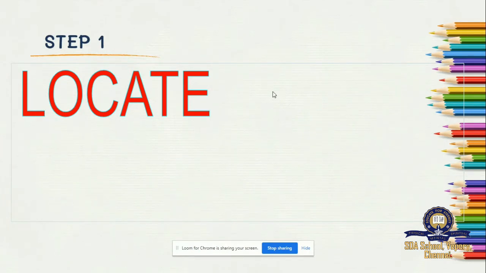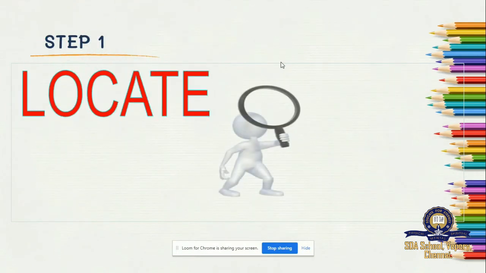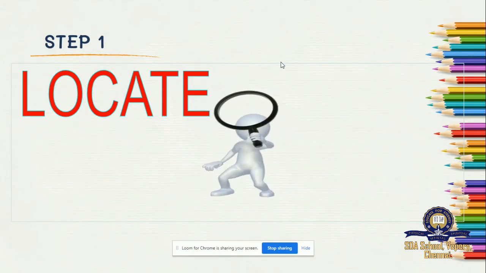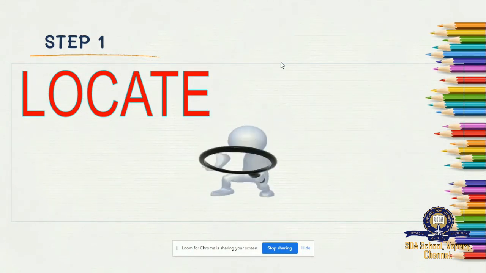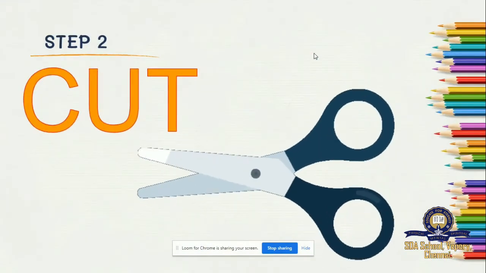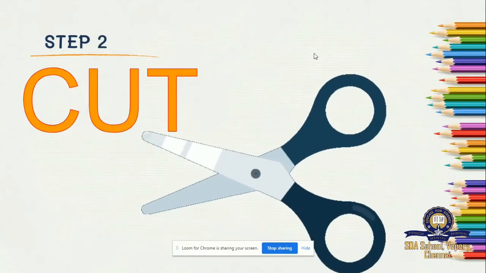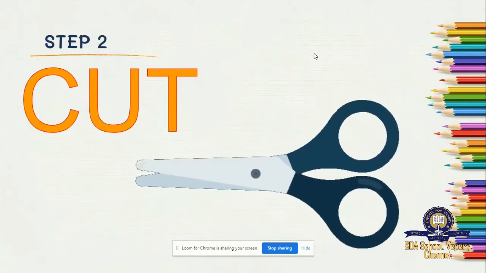First, what you have to do? What is the first step? The first step is locate the file or folder that you want to move. After locating, what you have to do? Right click on the file which you want to move and cut it.